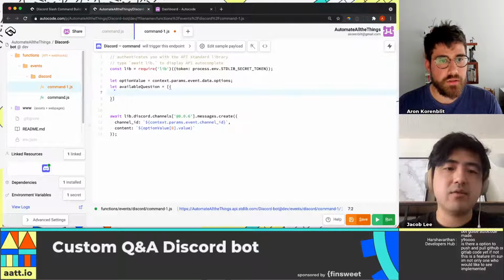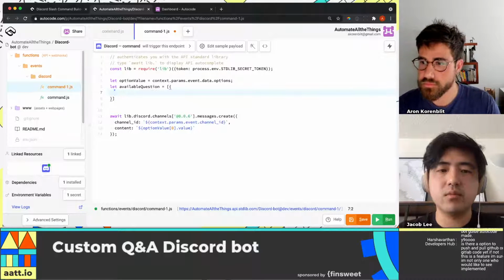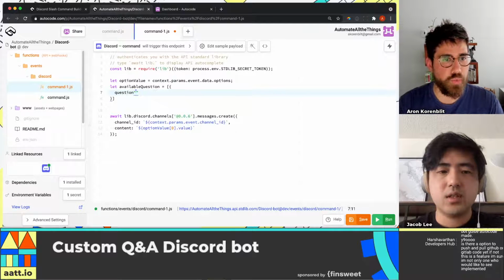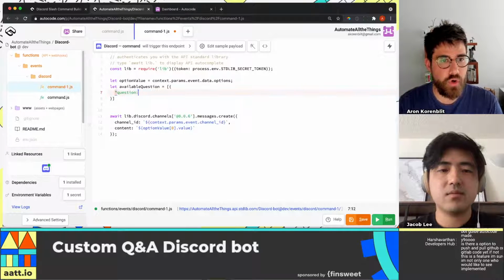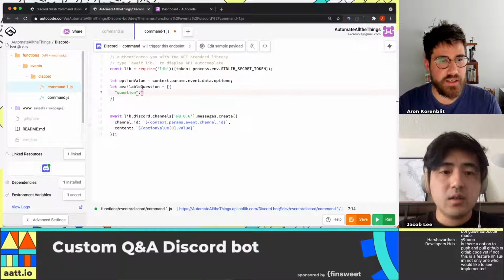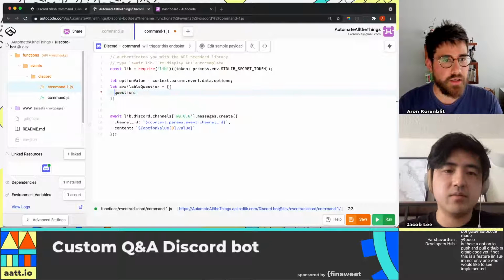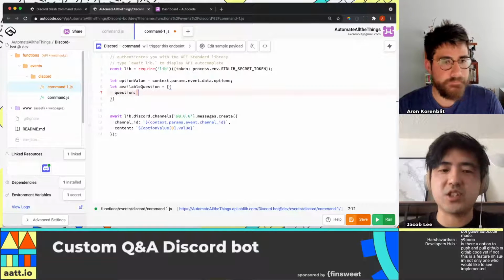Objects let you define multiple fields, and we're going to have one be the question. So imagine a bracket. So we're saying the first question. Am I doing this right? Question 2 dot like that? You don't need the quotes around the key, but they're okay if you have them as well. Then you just put a string, like the text of the question that you want to answer here.